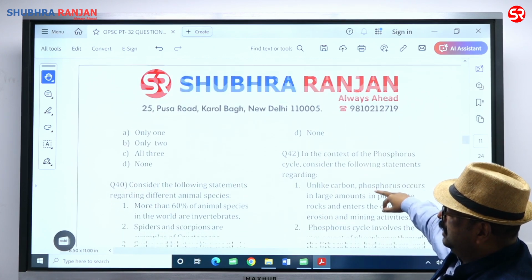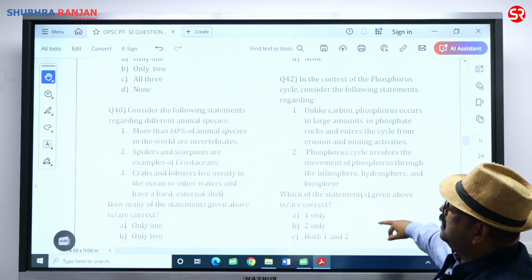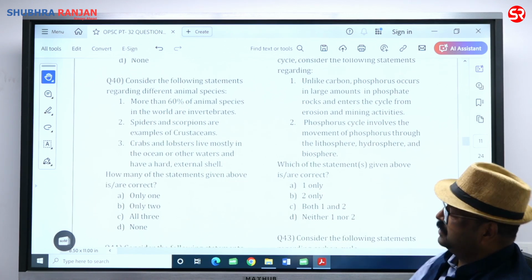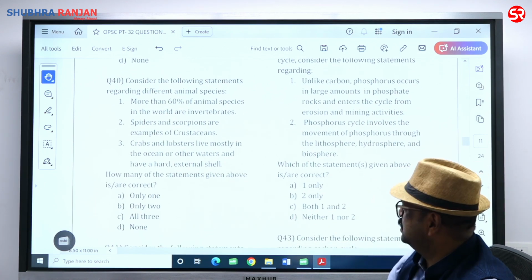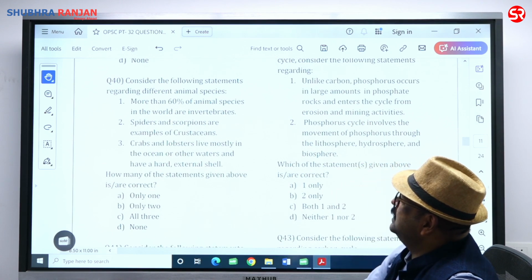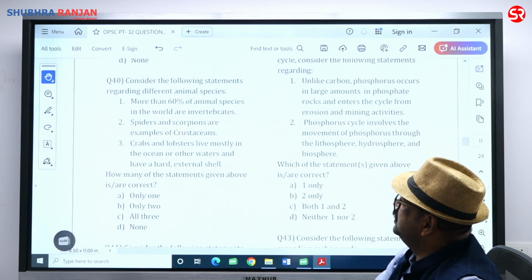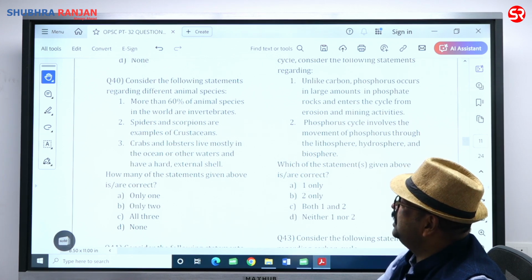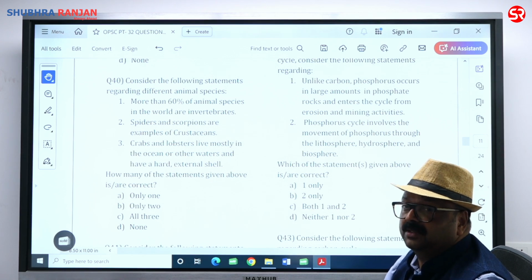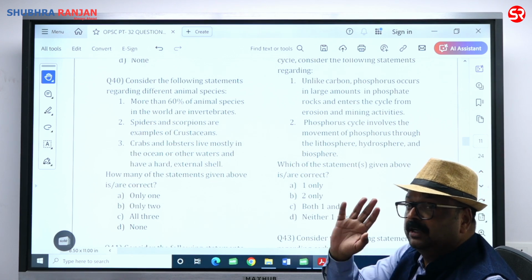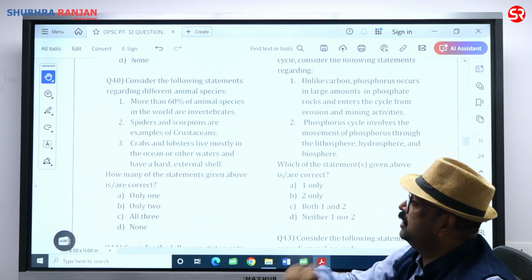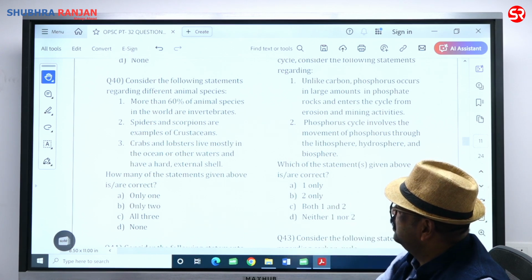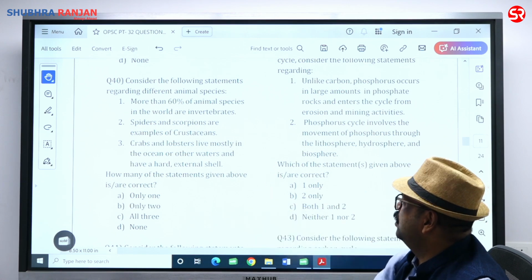Consider the following statements regarding different animal species. More than 60% of animal species in the world are invertebrates. If we talk about invertebrates among animal species, then more than 97-98% are invertebrates. So the first one is wrong.